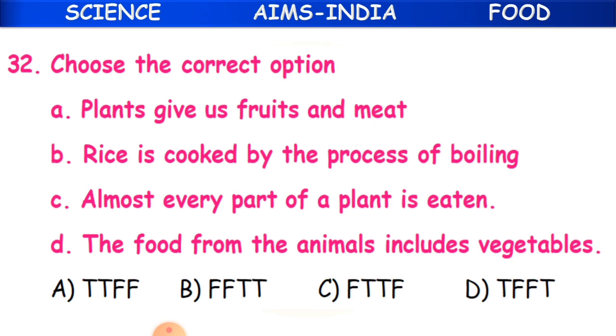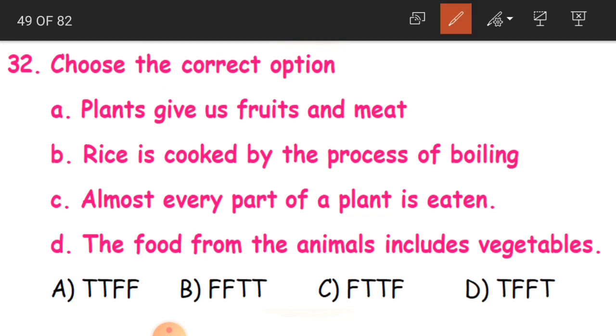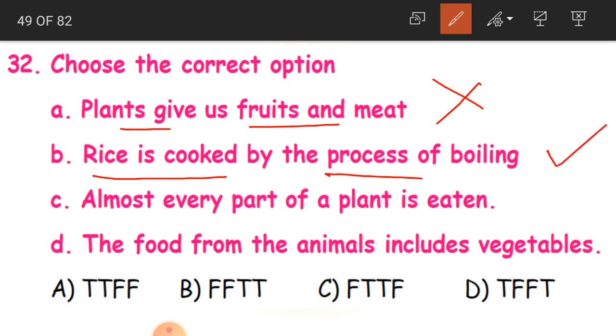Choose the correct option. Same as our earlier question, here also you have to state whether every statement is true or false. A: Plants give us fruits and meat. Is this correct children? No. Plants give us fruits and vegetables, even flowers, but not meat. B is rice is cooked by the process of boiling. This is also correct. By boiling we cook the rice.